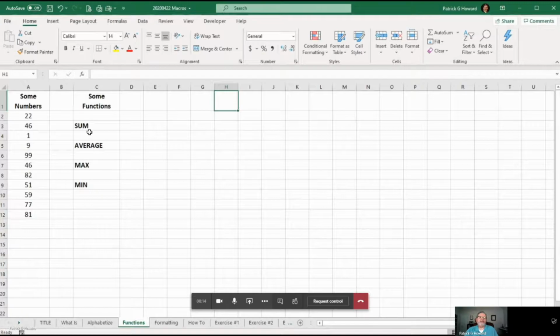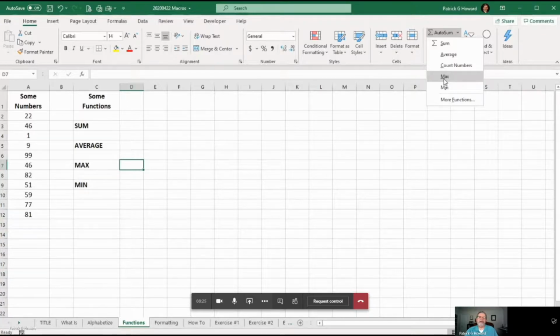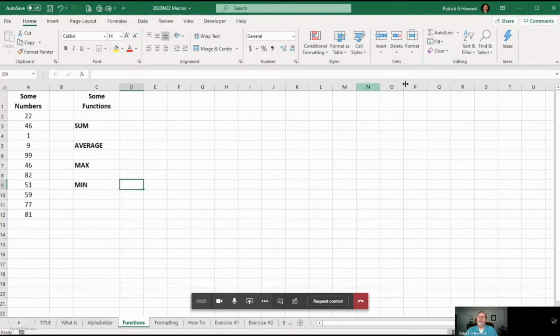But basically, it's the same thing. If I want to know the biggest number in that column, I put my cursor right here, find max over here, click on max, drag, and enter. Same thing with minimum. Come over here, find min. It's the same function, so it operates the same, same macro rather. It operates the same regardless of what function you want to do. Again, that's another one of those preset macros that Windows has done.